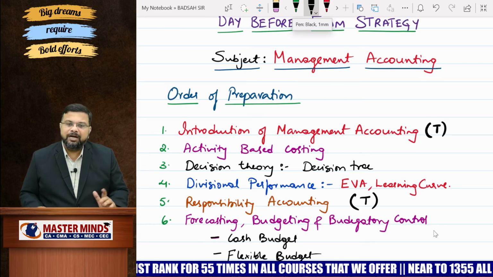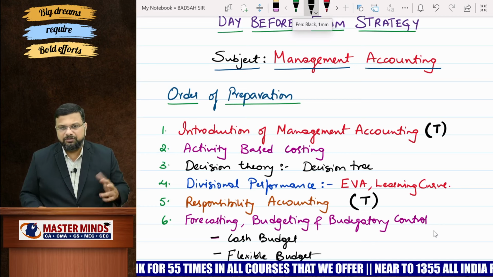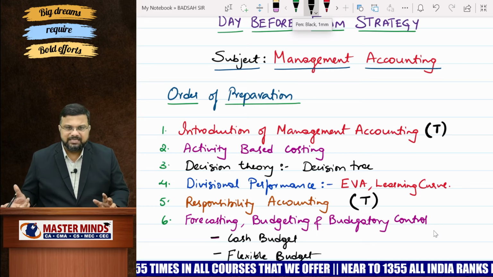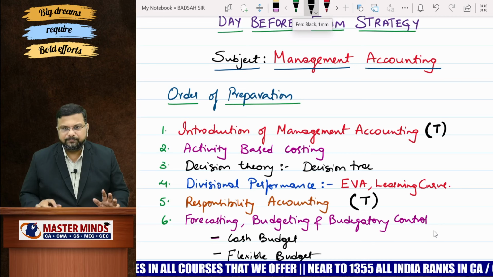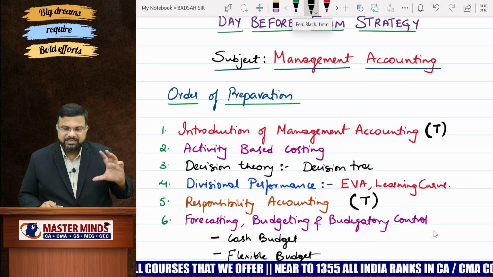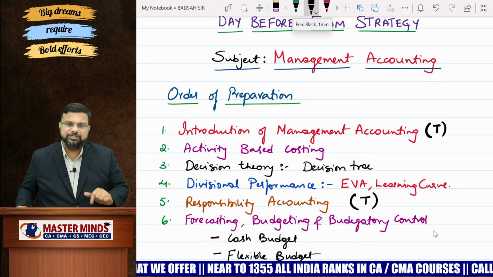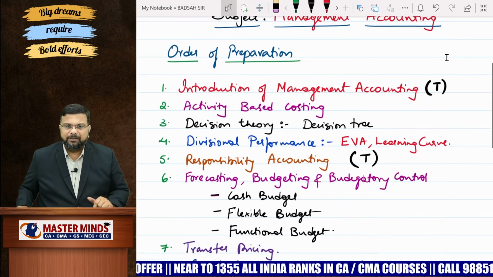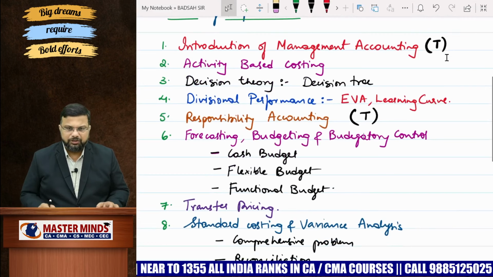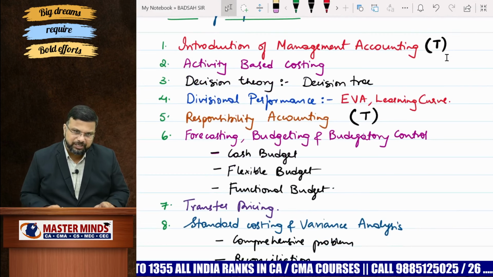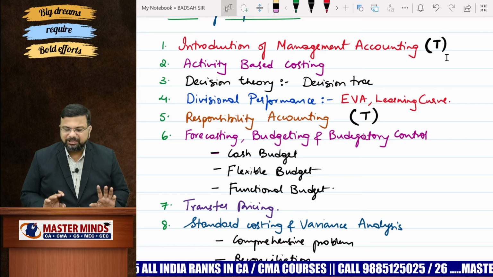If you get 7 marks extra question from divisional performance, 35 plus 7, you will get 42 marks there. So these are the first 5 chapters that you need to prepare. Once it is completed, then start preparing your next chapter, that is forecasting, budgeting and budgetary control. First focus on cash budgets, then flexible budget, then functional budgets.